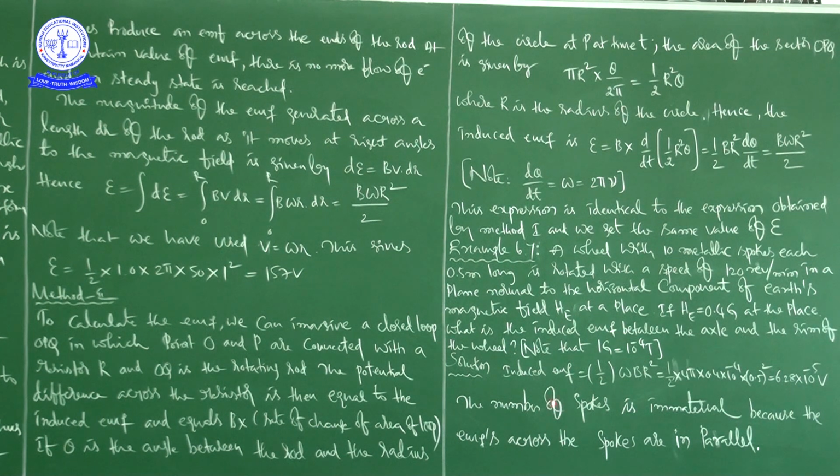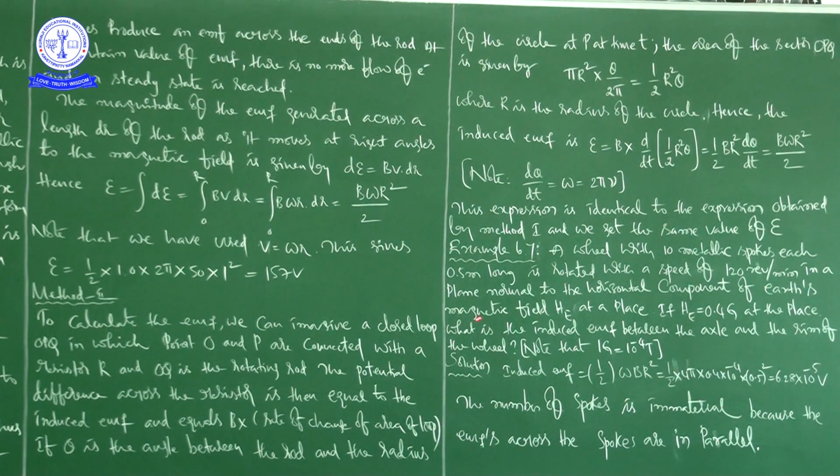Induced EMF is equal to 1 by 2 into omega B R square. Now we are going to substitute the given values. 1 by 2, omega means 2 pi nu.